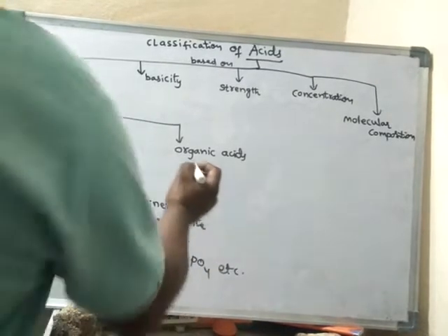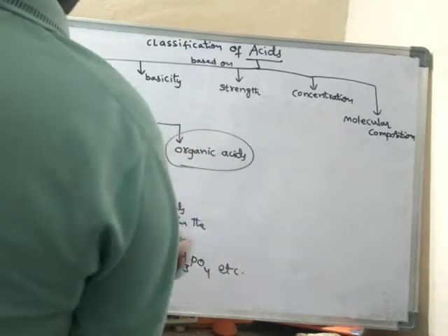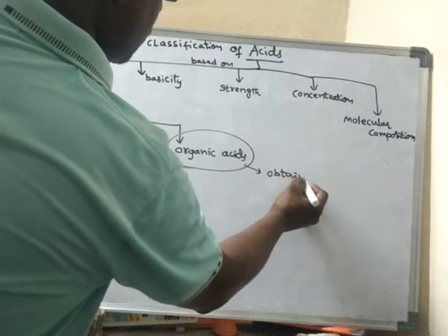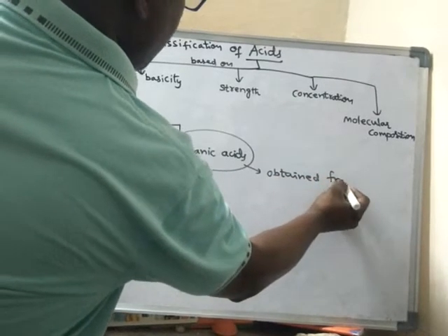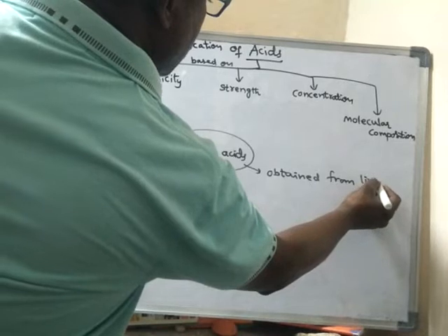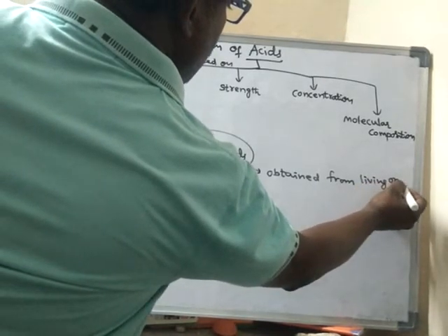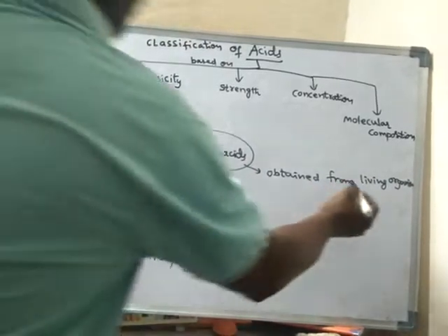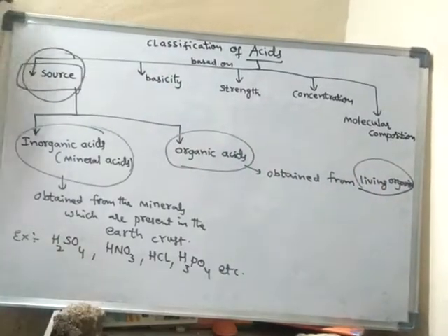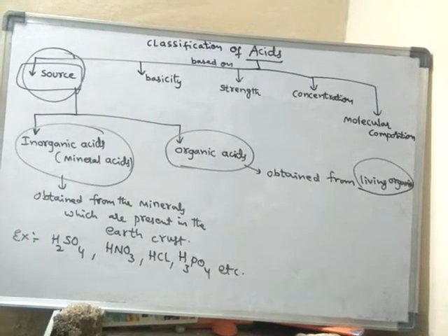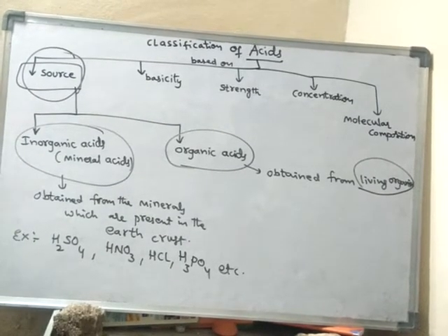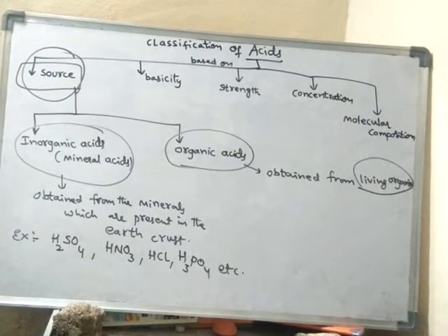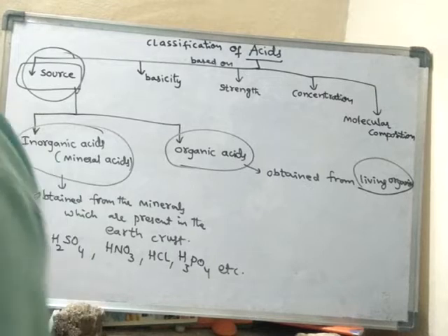Next, what are organic acids? Organic acids are obtained from living organisms. Living organisms means either plants or animals. Acids which are obtained from living organisms are said to be organic acids, maybe either from plants or from animals.